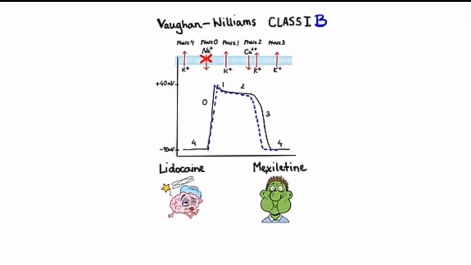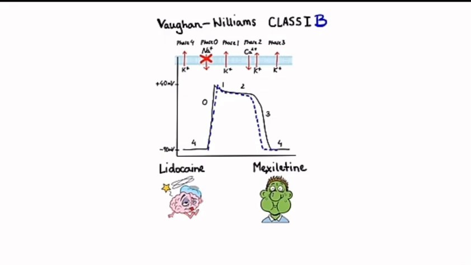For lidocaine, an effective plasma concentration is rapidly achieved by giving a bolus intravenously, followed by a constant rate of infusion. Mechanism of action of lidocaine.